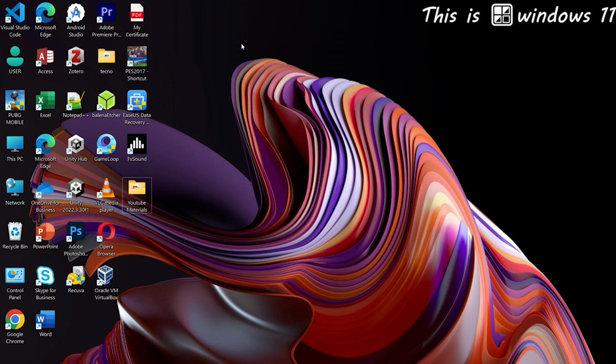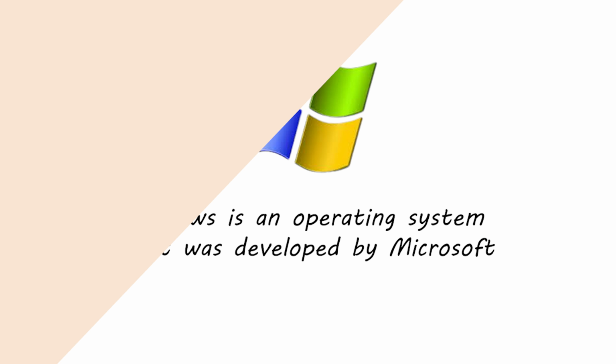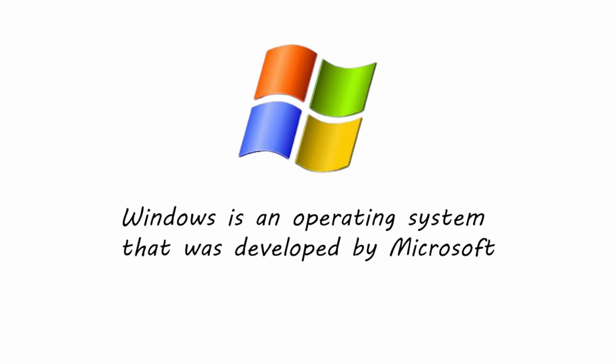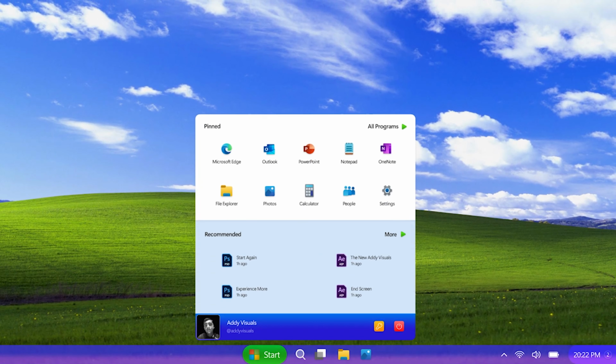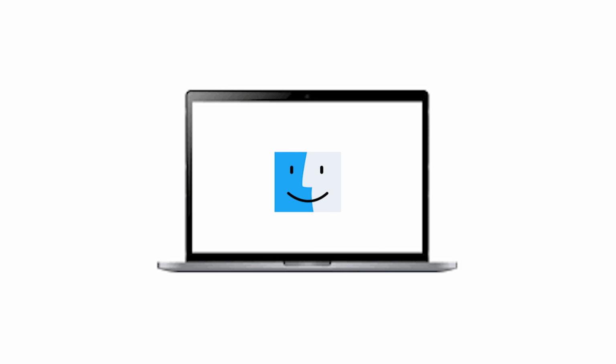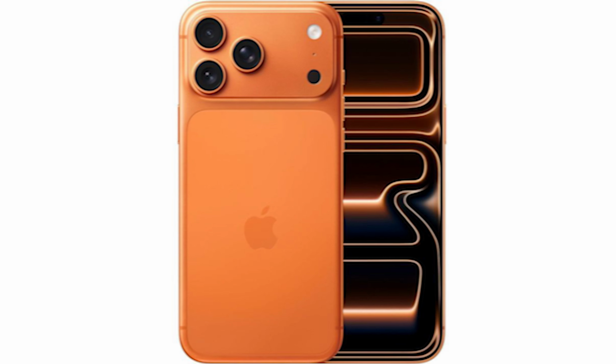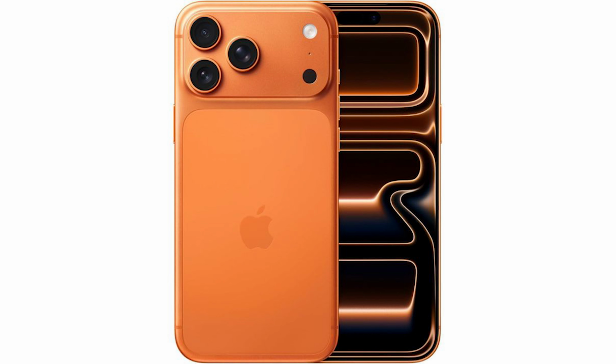there are different types of operating systems. Let's take a look at some examples. The first one is Windows. Windows is an operating system that was developed by Microsoft, and it is mostly used on personal computers. Most of us are already familiar with Windows. Another type of operating system is macOS by Apple. This is the operating system that Mac computers run on. There is also iOS, which is used on Apple's mobile devices like iPhones.